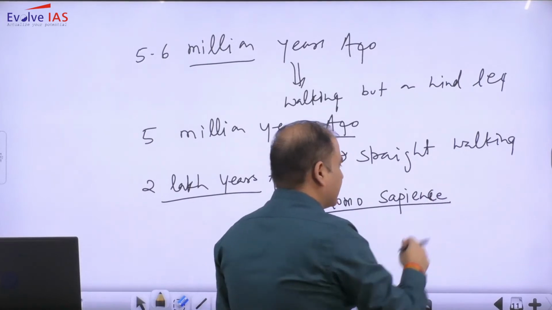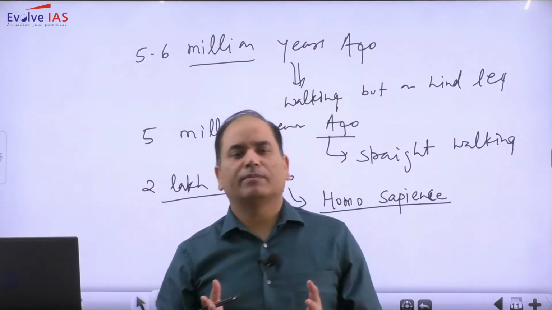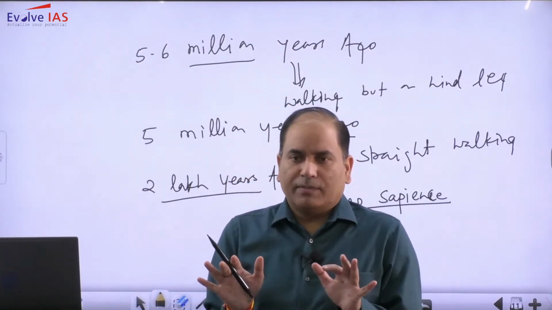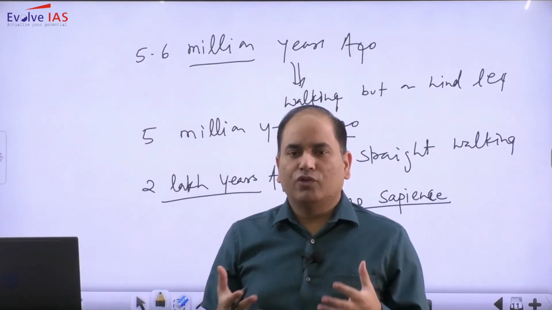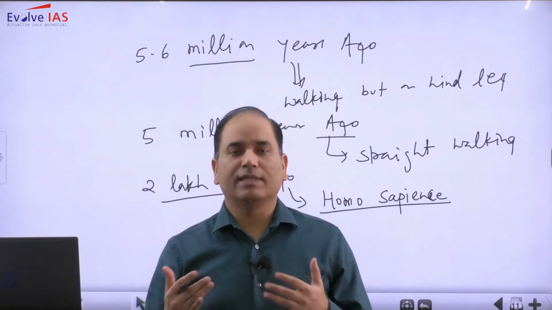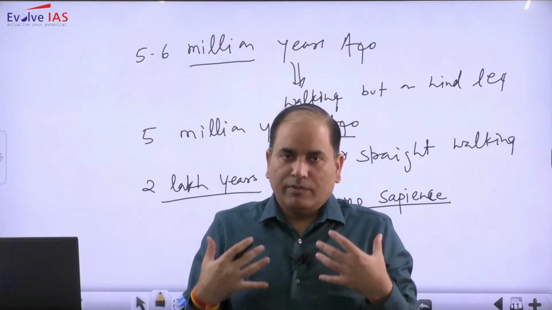It is a different subject altogether, because Homo sapiens is one particular species. So within the primates, within the hominoids, we happen to be a different species. One of the species is Homo sapiens, to which we belong.